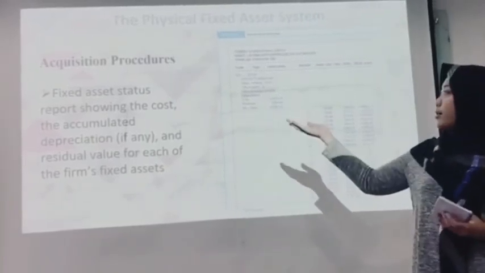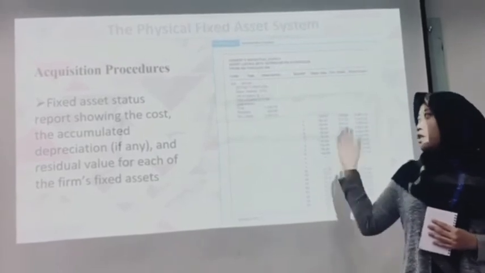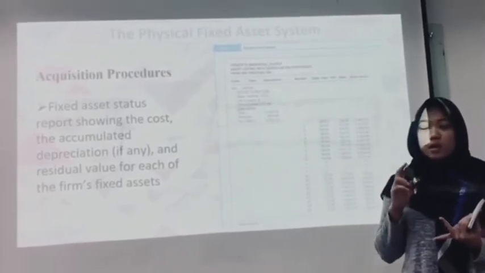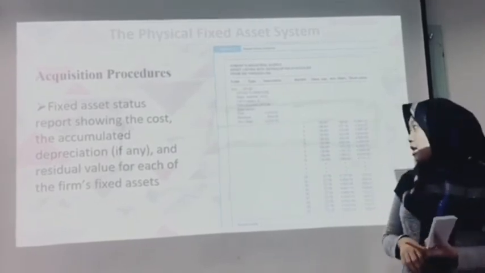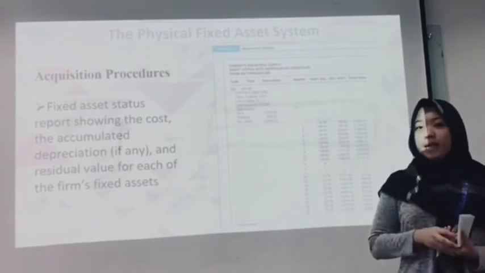Next is the fixed asset status report, which shows the cost, the accumulated depreciation, and residual value for each of the firm's fixed assets.